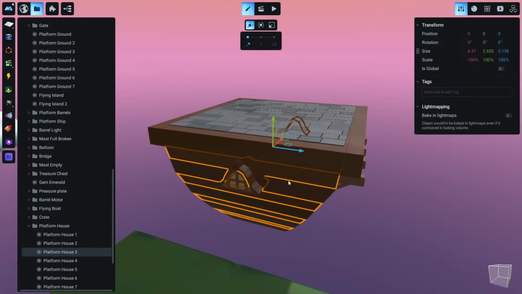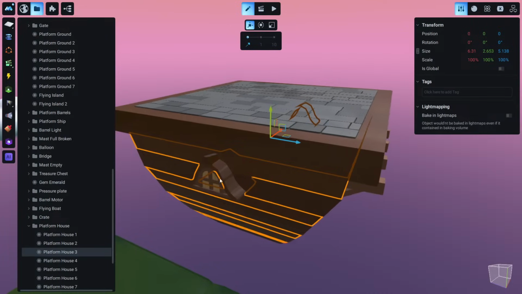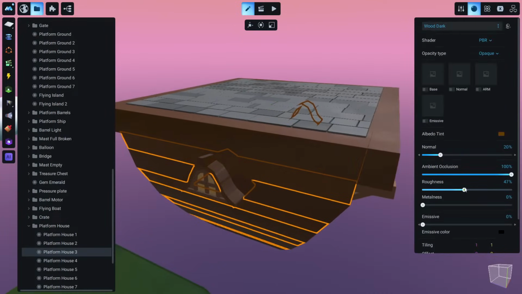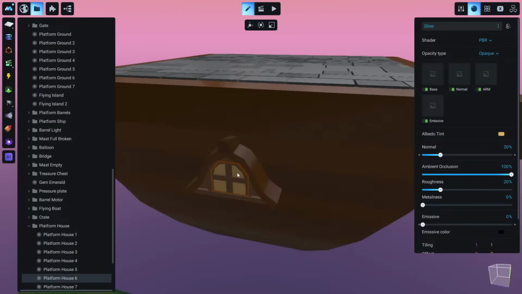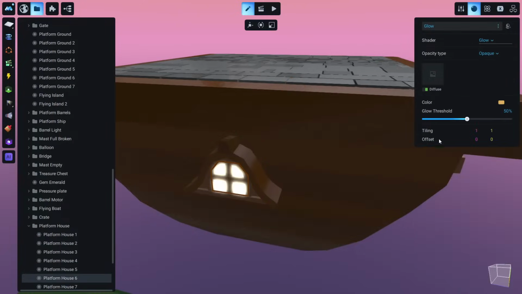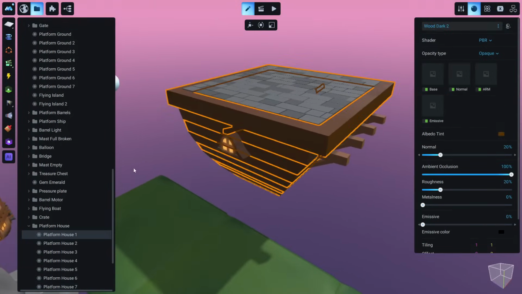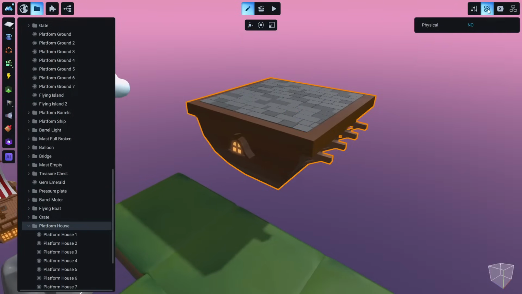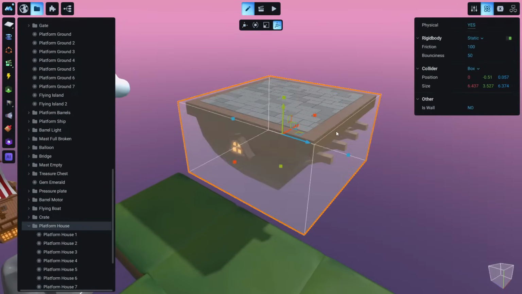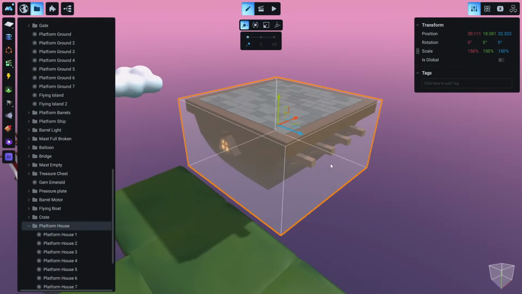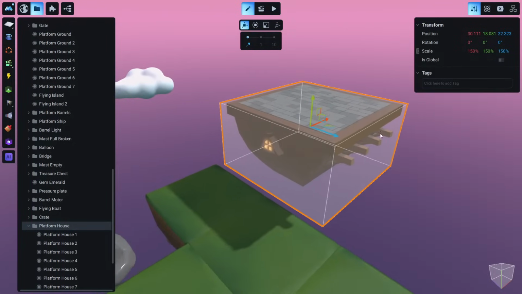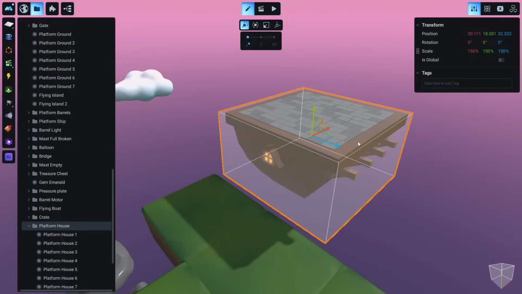At any moment, if you think you don't like this material, for example, you can make it a little bit more rough, and maybe we can make these windows glow. This is too much, around 15, as we said before. It could be anything, but I'll just make them around 15. And these platforms should be static. We don't want them to move. This shape is just fine with us. Now another tip: if you don't want to see this collider in your edit mode, and we can see this collider because this is a group and not a model.